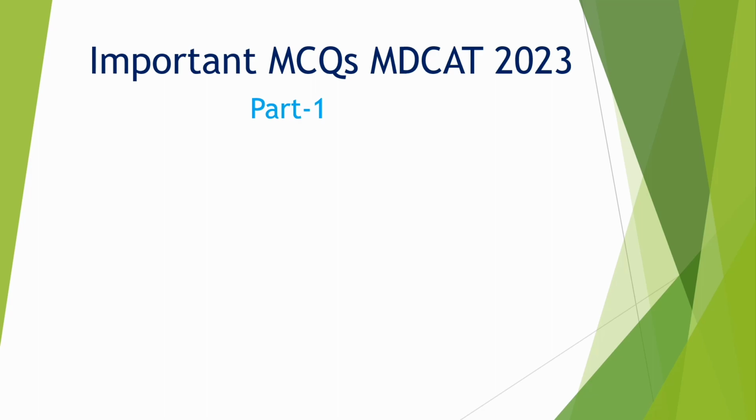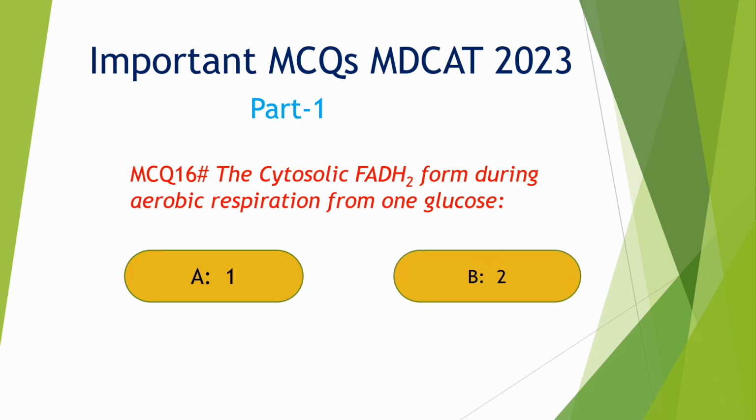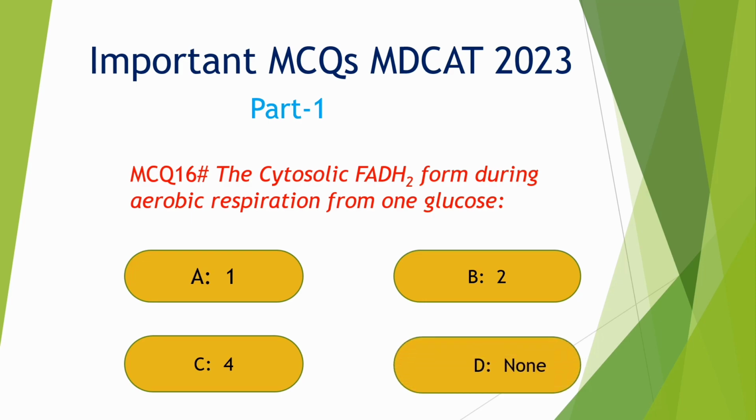MCQs number 16. The cytosolic FADH2 formed during aerobic respiration from one glucose. Option A. 1, B. 2, C. 4, D. None. Correct option is D. None.